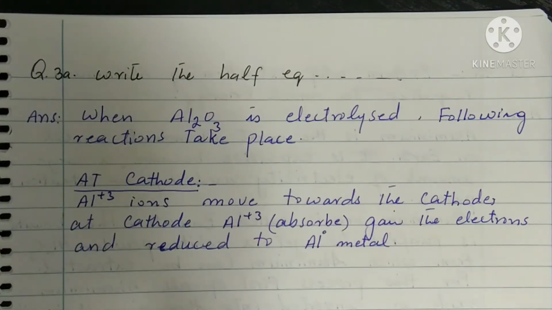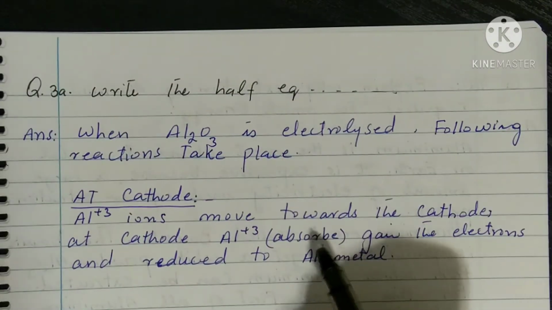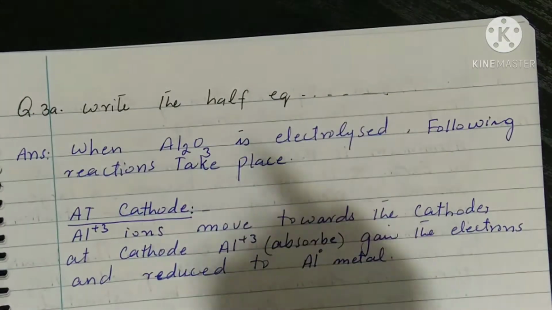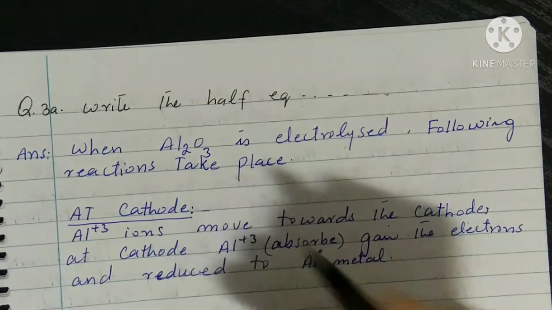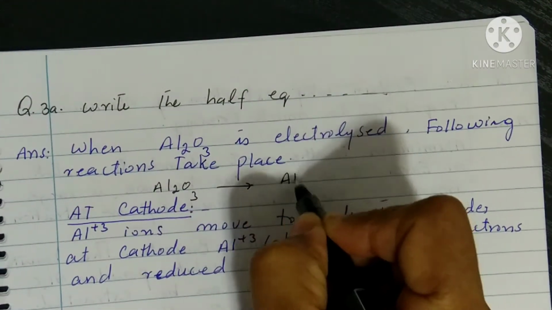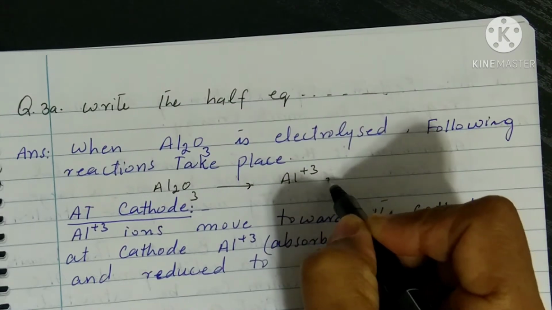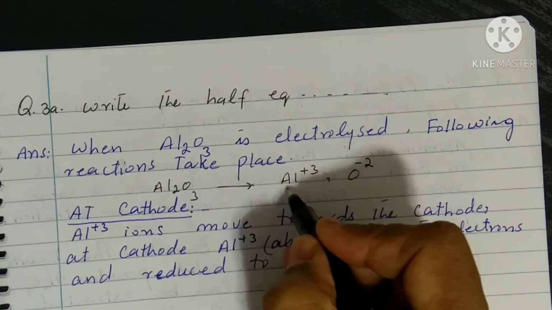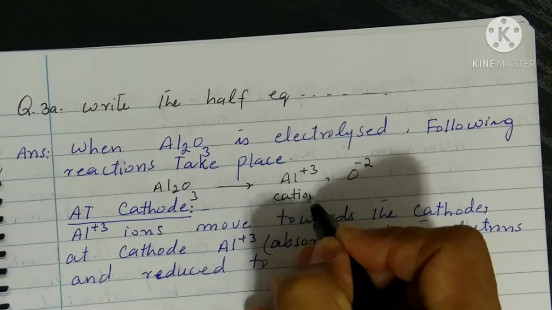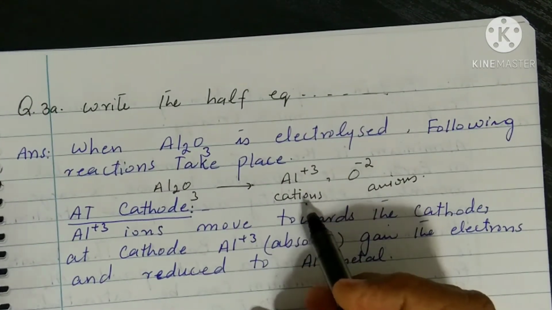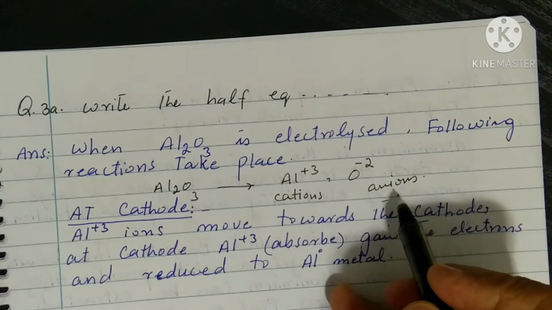Write the half equation for the changes at each electrode in the electrolysis of molten aluminium oxide. When aluminium oxide is electrolyzed, first of all, the aluminium oxide is converted into the aluminium ion, positive ion, and oxide, negative ion, like this, Al2O3. It will convert into aluminium 3+ and oxide ions that have a 2- charge. So the aluminium ions are cations, and oxide ions are anions. Cations move towards the cathode, and anions move towards the anode.